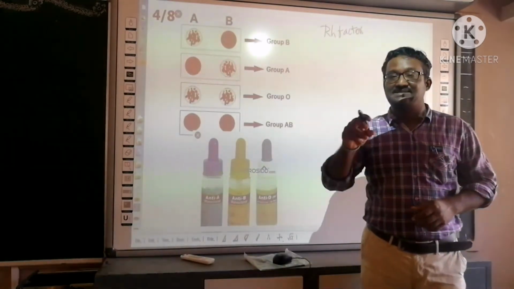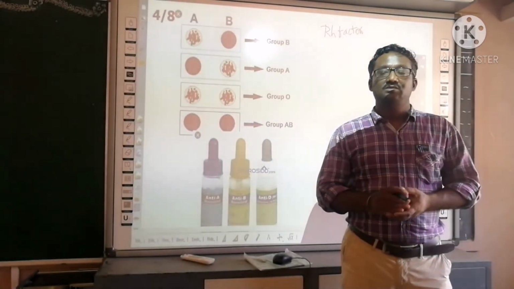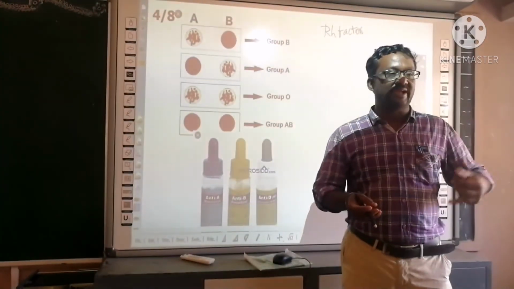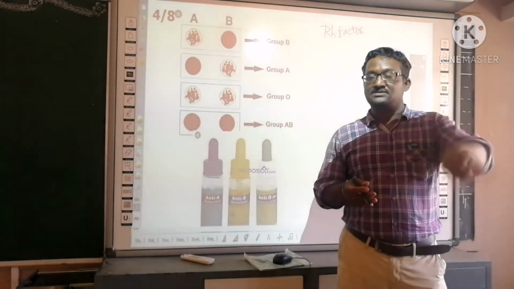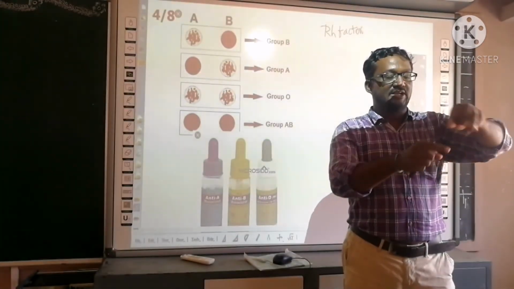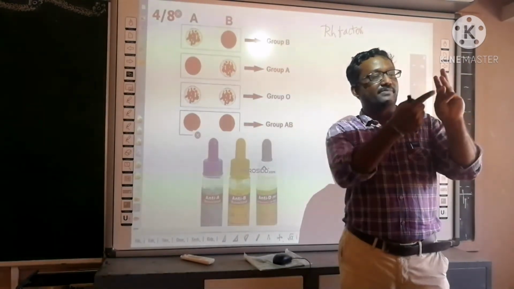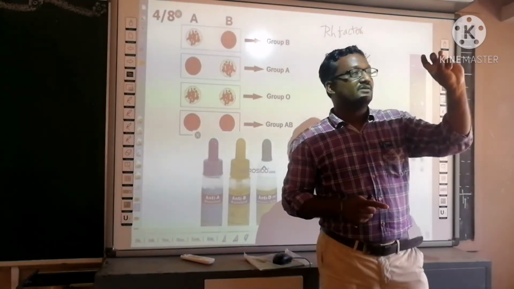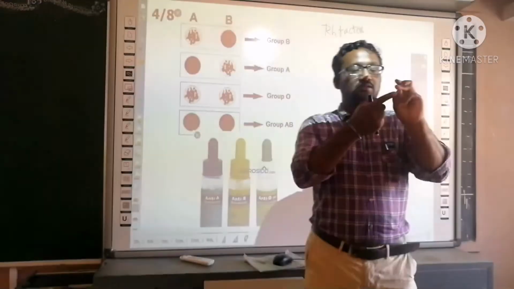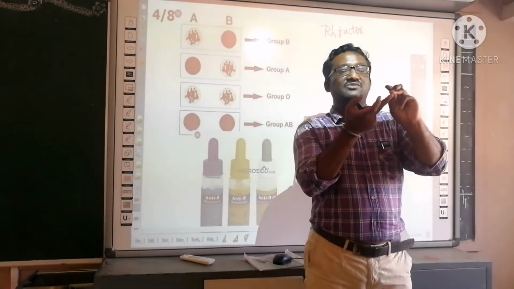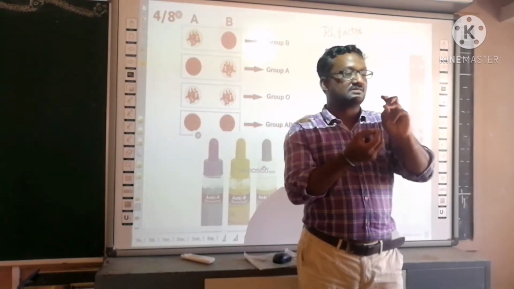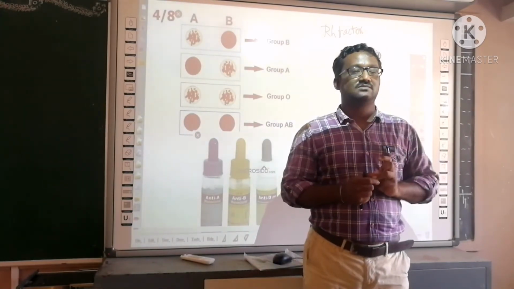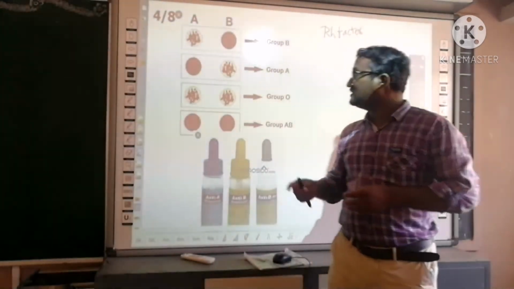First you have to collect the blood on the slide. So for that you dangle the fingers. You can select any finger, mostly the left hand ring finger. You dangle like this. What happens? The blood flows to the tip of the finger. Now you press just below the tip of the finger with the thumb. If you press, what happens? The blood flow increases in the tip of the finger. That helps to collect the blood. Now take the disposable syringe needle and prick here. Blood flows out. Immediately put that on the slide.